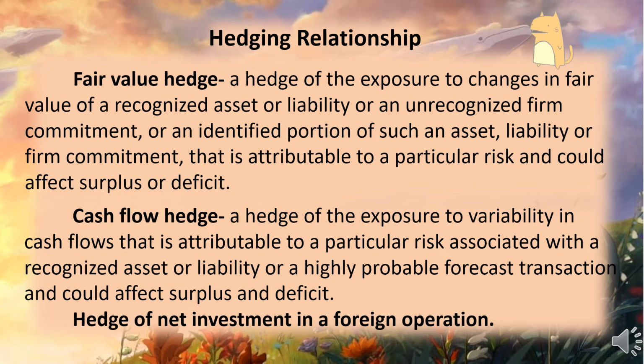An example for a cash flow hedge is the use of a swap to change floating rate debt to fixed rate debt. And last is hedge of net investment in foreign operation.